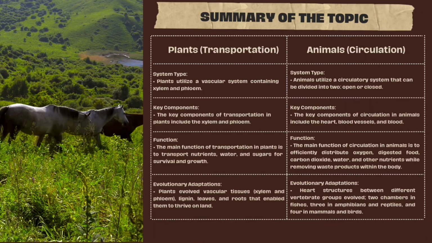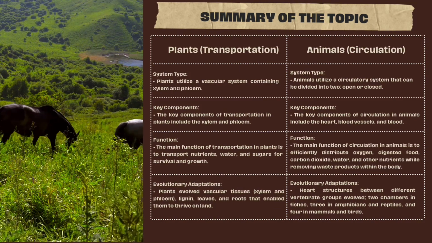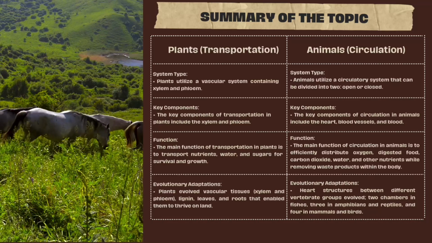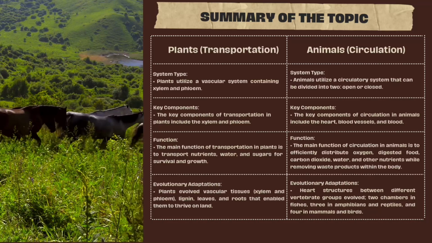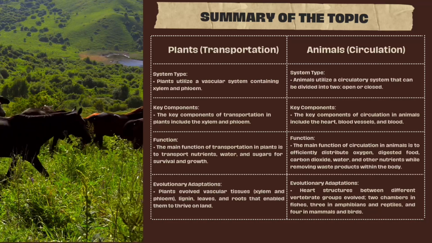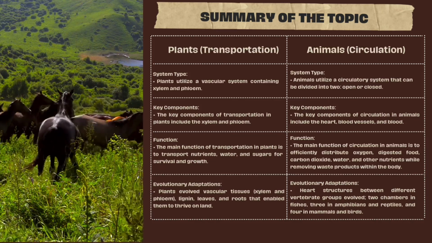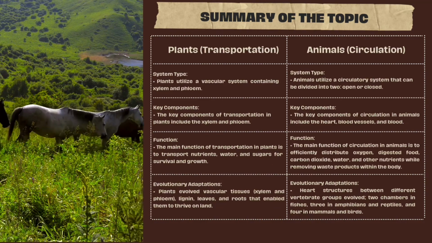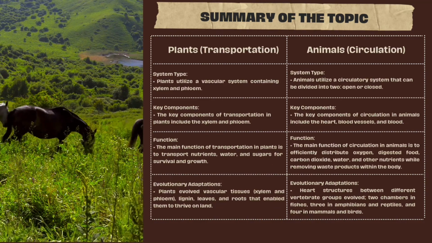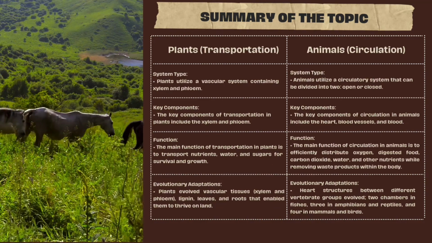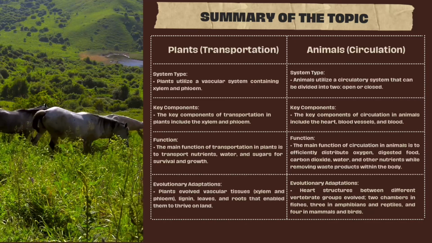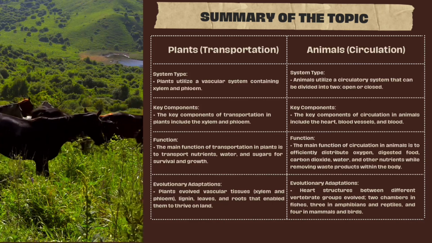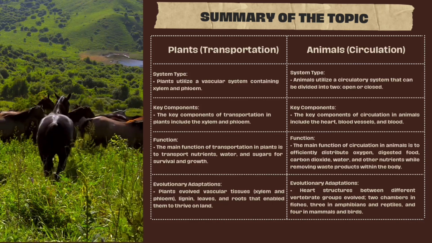Here is a table that summarizes the key differences between plants and animals in regards with transportation and circulation. In system type, plants utilize a vascular system containing xylem and phloem. Meanwhile, animals utilize a circulatory system that can be divided into two, open or closed. The key components of transportation in plants include the xylem and phloem. On the other hand, the key components of circulation in animals include the heart, blood vessels, and blood.